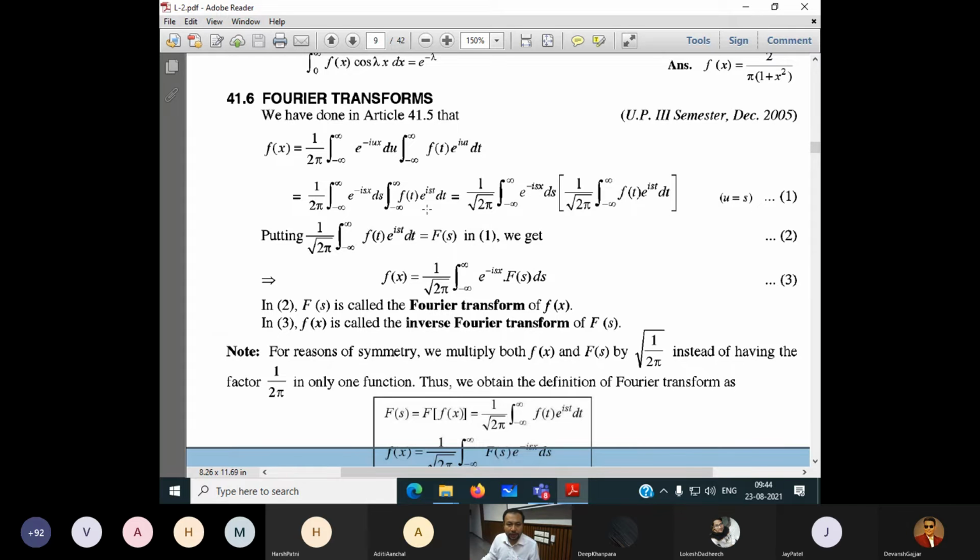In equation 1, after doing this, equation 1 comes out like this. Simplify this. Okay.